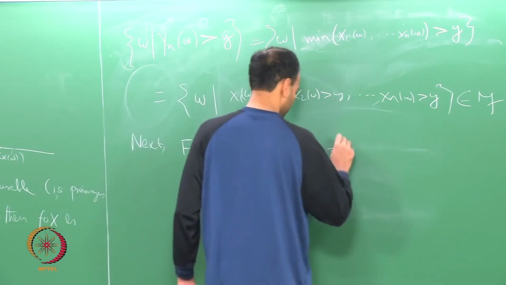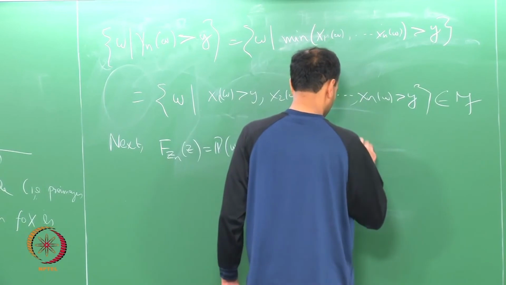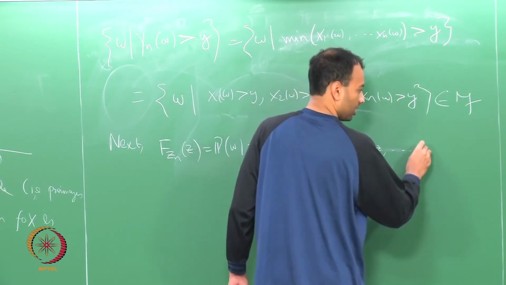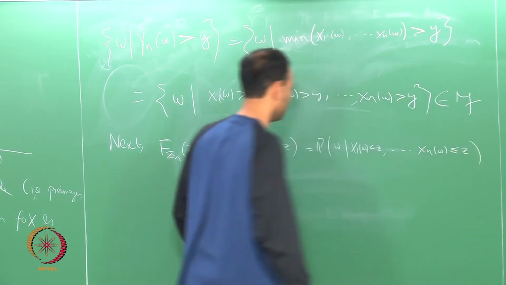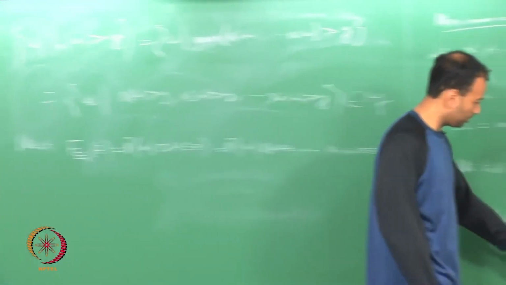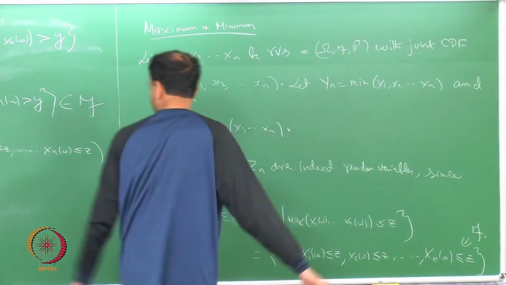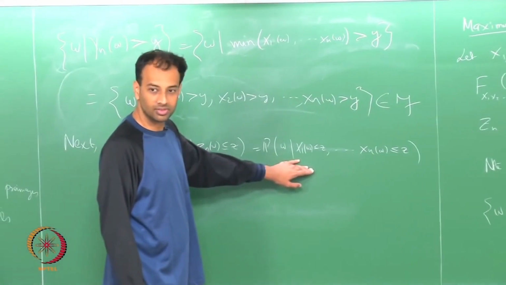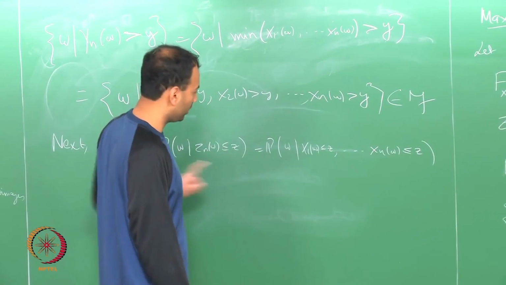That is equal to the probability of omega for which X_1 of omega less than or equal to z, dot dot dot, X_n of omega less than or equal to z, right. I am just putting P here and P here, right. Now, what is this? Do I know this? I want this, right. Do I know this?